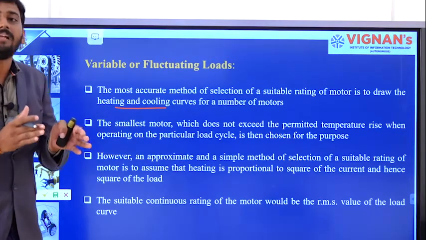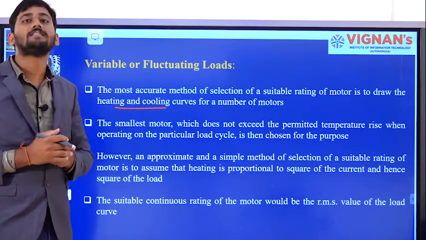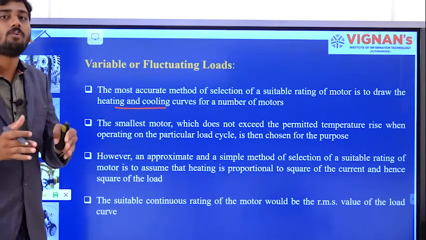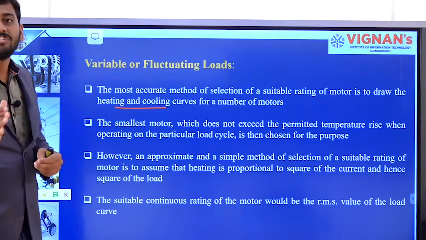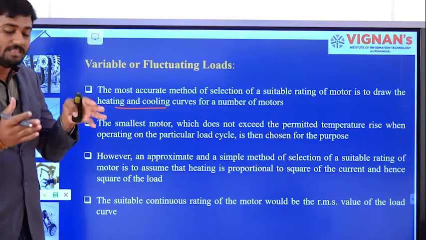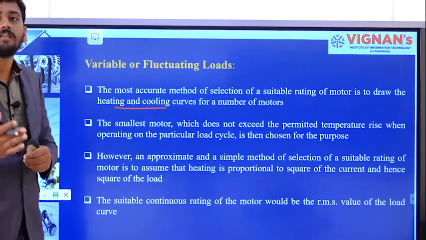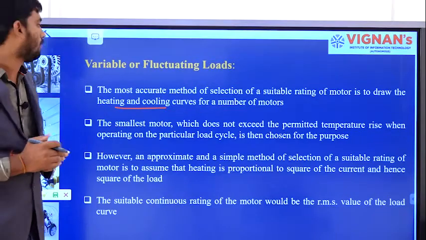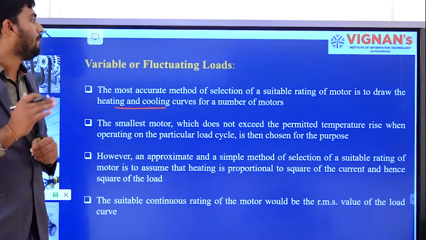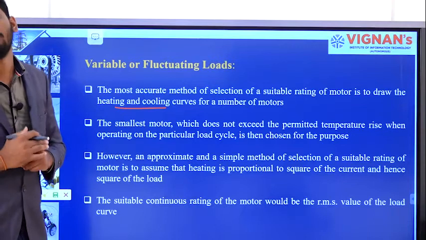I will calculate these for different kinds of motors with different ratings, and I will pick the smallest motor which has the temperature rise as well as the cooling temperature within the prescribed limits. The same thing was written over there. The motor which does not exceed the permitted temperature rise when operating on a particular load is chosen for the purpose.